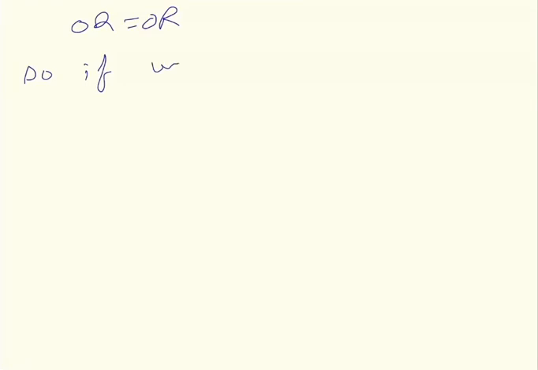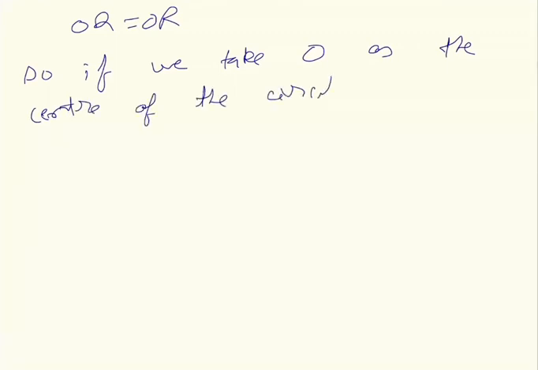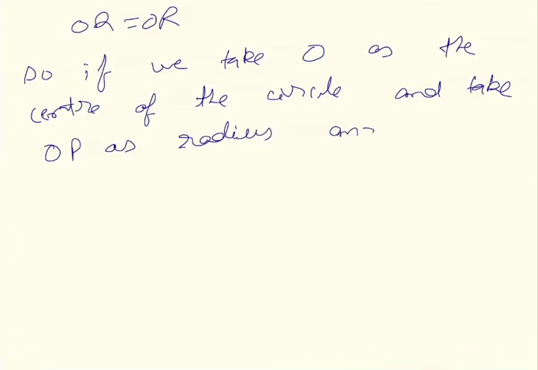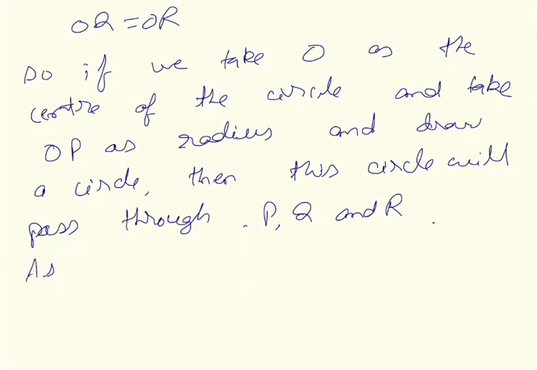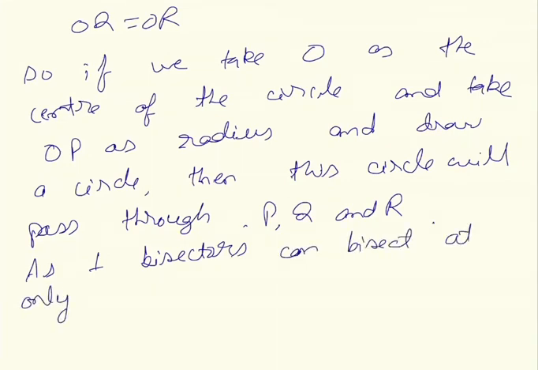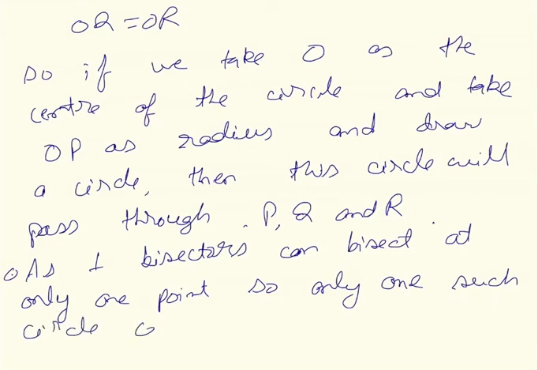So if we take O as the center of the circle, take OP as radius and draw a circle, then this circle will pass through P, Q and R. As perpendicular bisectors can intersect at only one point, only one such circle can be drawn.